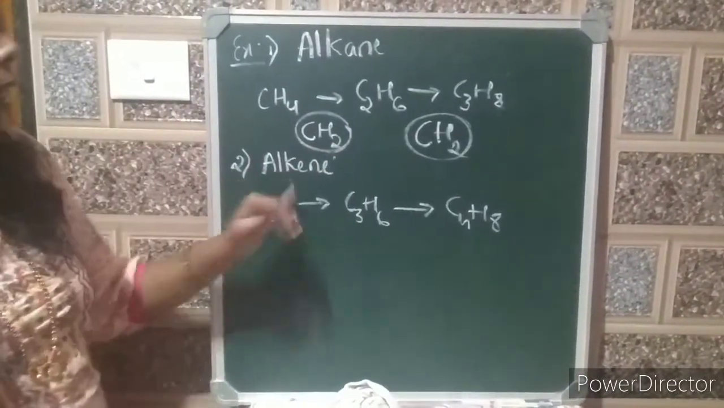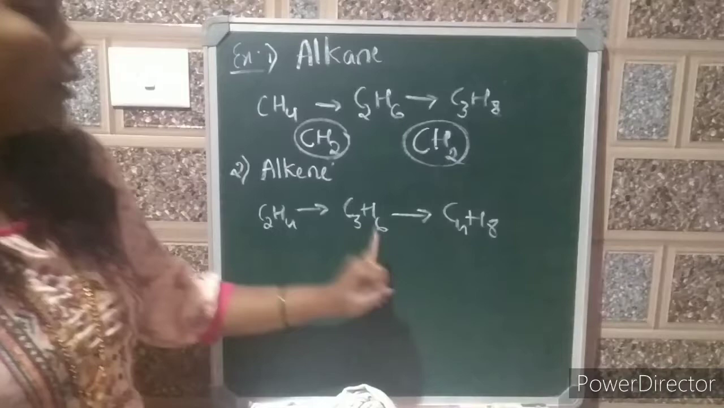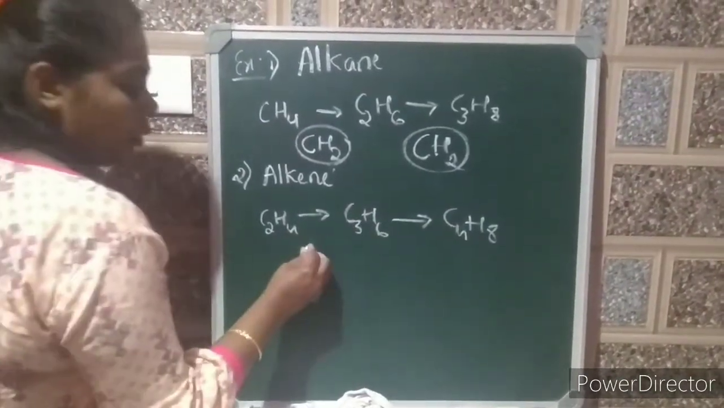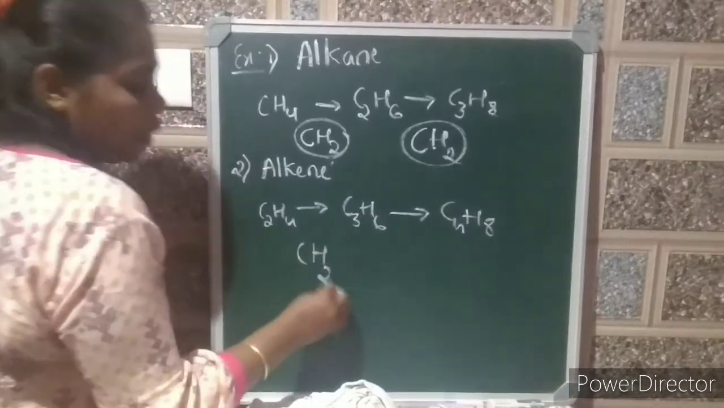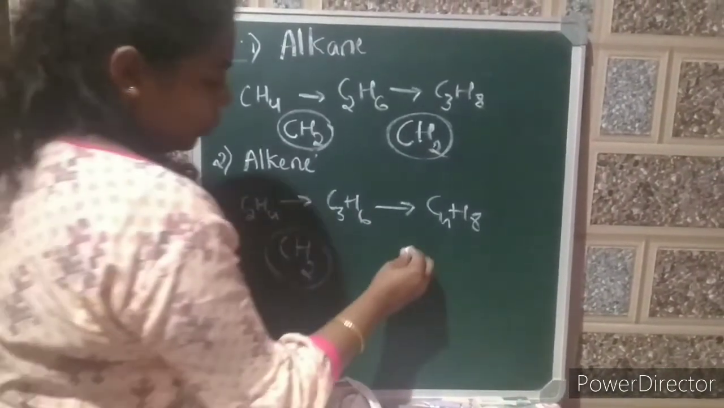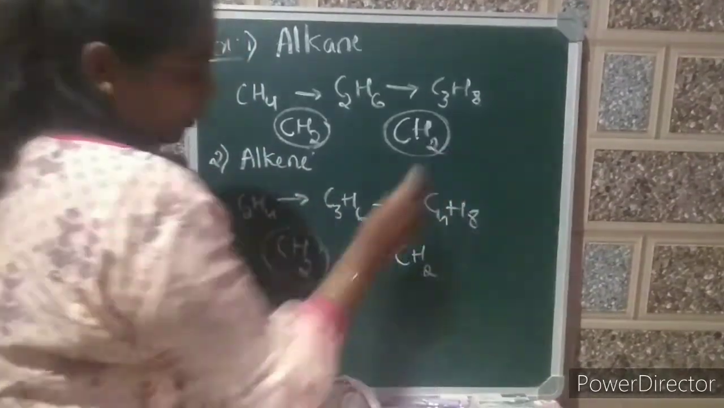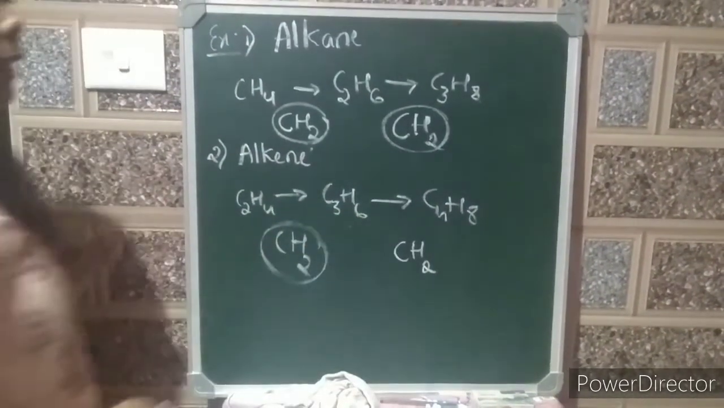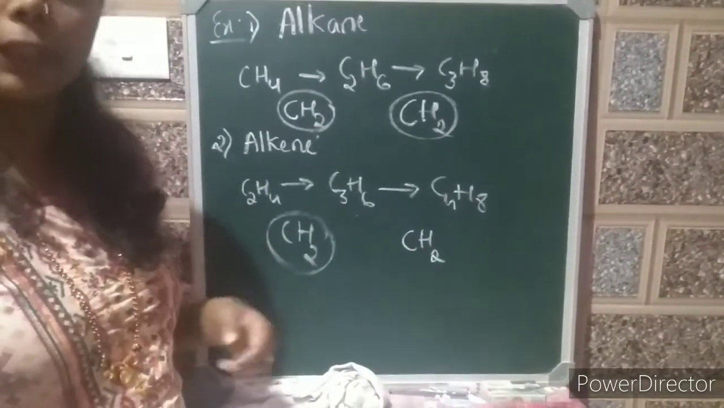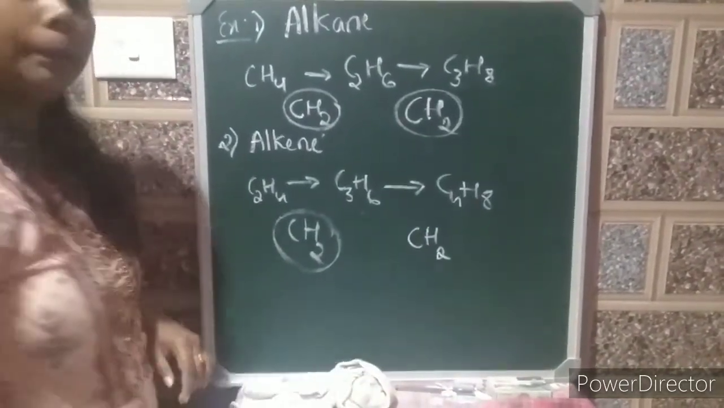One more example is alkene: ethene, propene, butene. Again you can check. There is a difference of CH2 in their successive members as well, C3H6 to C4H8. There is a difference of CH2 in their molecular formula.